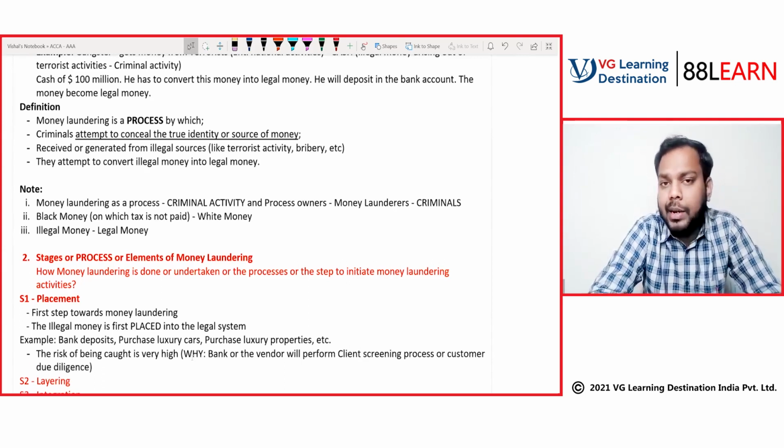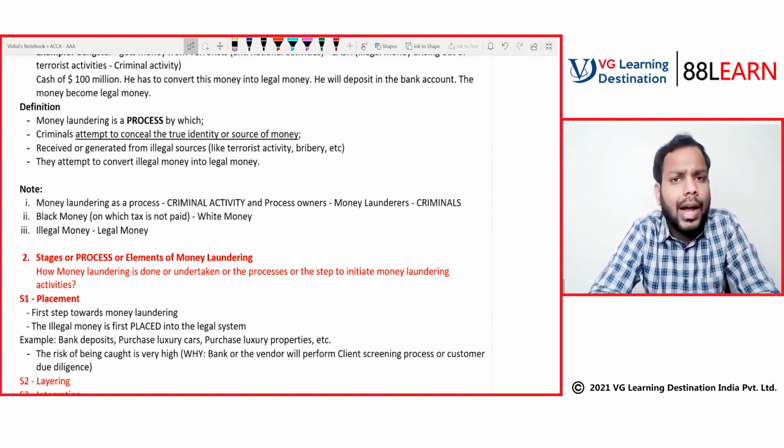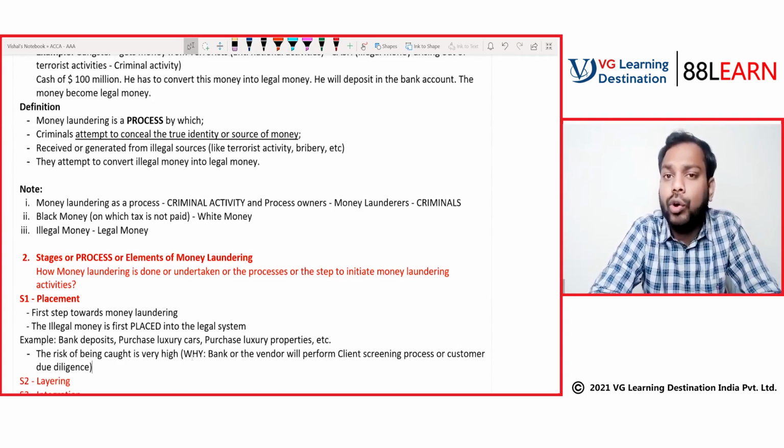Because you will go to the bank and deposit $100 million in the bank account. Don't you think the bank will do any screening of you? Like, from where have you got this money? Let's suppose if you are depositing $10,000 or $1 lakh, they might not ask. But if you are depositing $100 million, that's a lot of money. They'll definitely ask, from where have you got this money? What is the source of the funds?